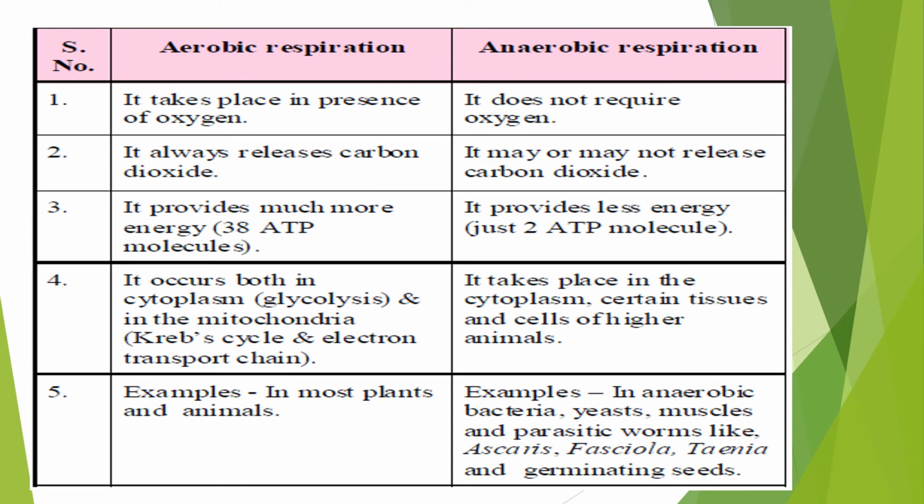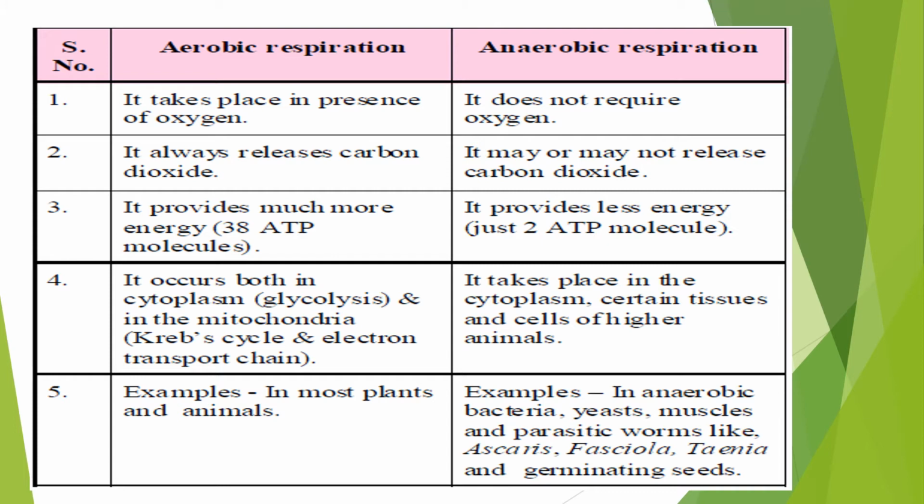Let us see the difference between aerobic respiration and anaerobic respiration. Aerobic respiration takes place in presence of oxygen, while anaerobic respiration does not require oxygen. Aerobic respiration always releases carbon dioxide, but during anaerobic respiration, carbon dioxide may or may not be released.